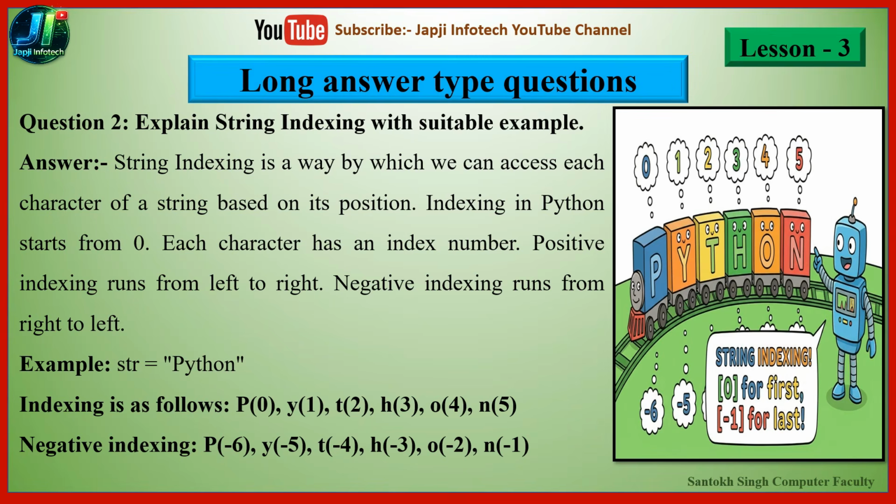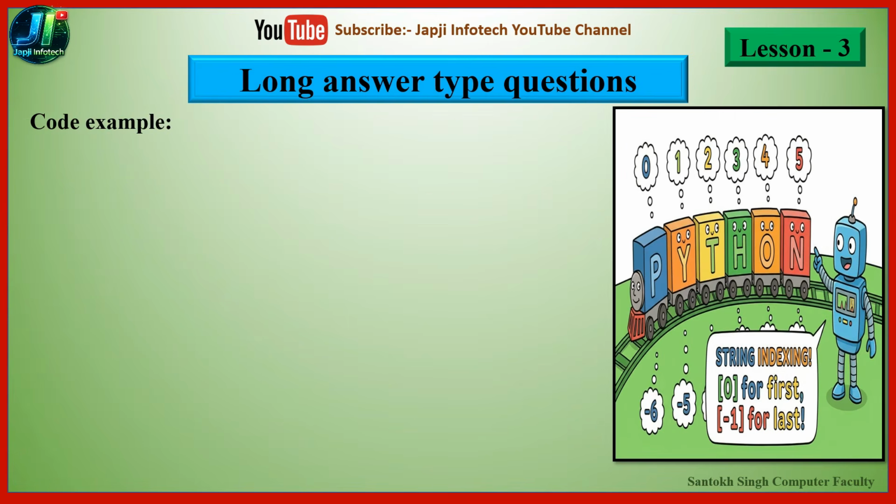So here N is stored at -1 memory location, O is stored at -2, H is -3, T is -4, Y is -5, and P is stored at -6 memory location. So suppose the code example: print str at 0 location. So it displays the letter P because P is stored at the 0 memory location.